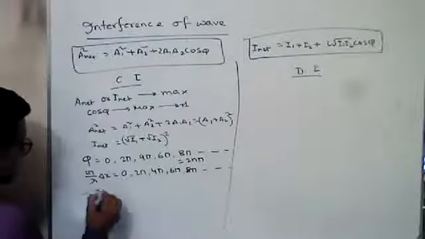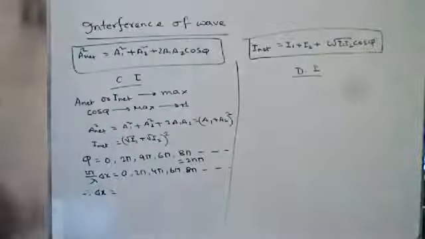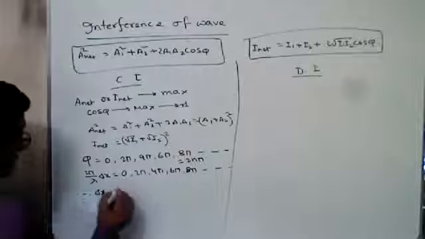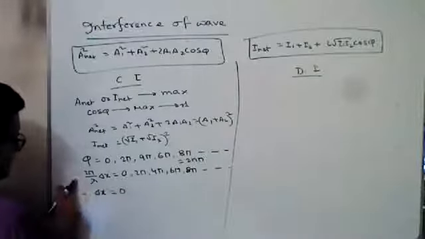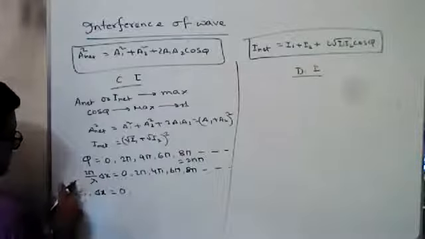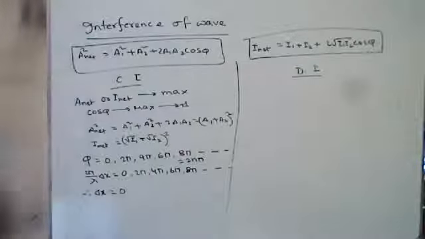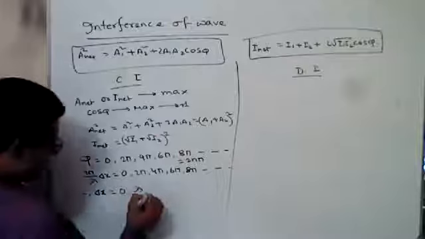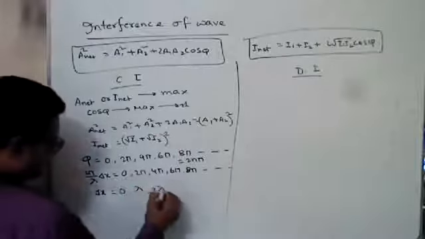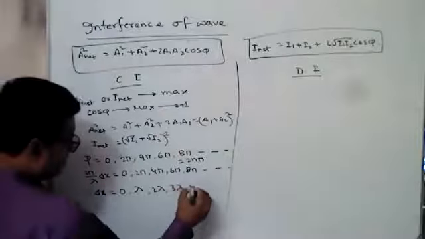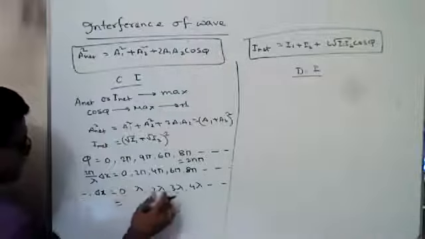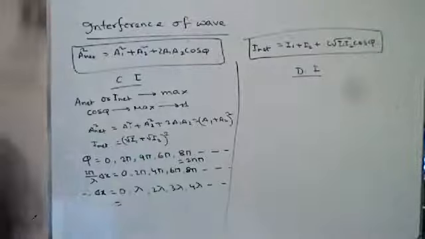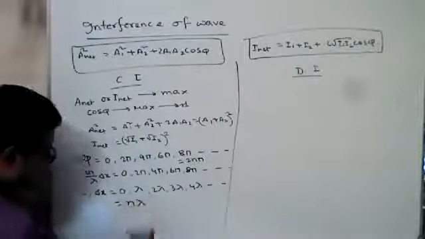So this is the delta x. Delta x will be 0, lambda, 2 lambda, 3 lambda, 4 lambda, etc. So it is 0, 1, 2, 3, an integer, so we can say this is n lambda.